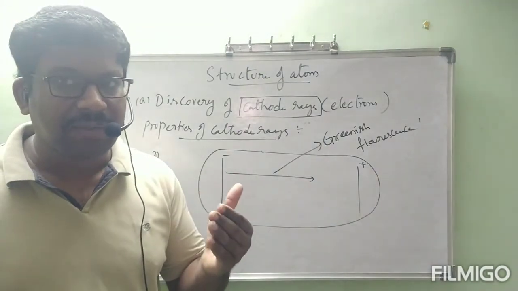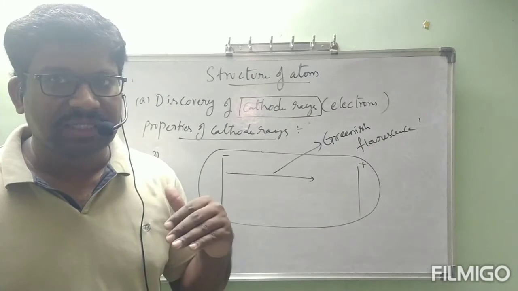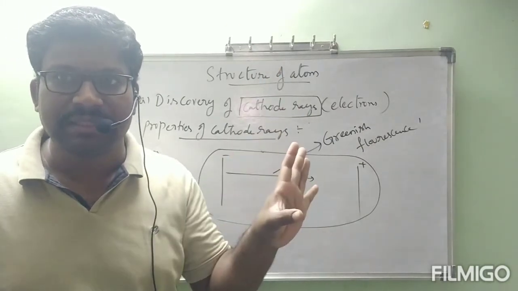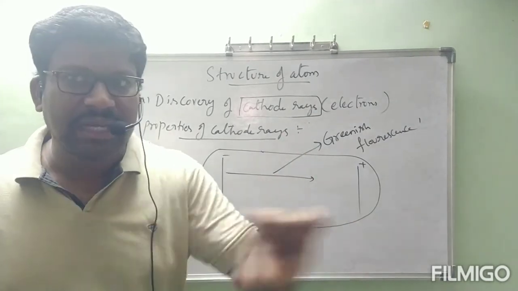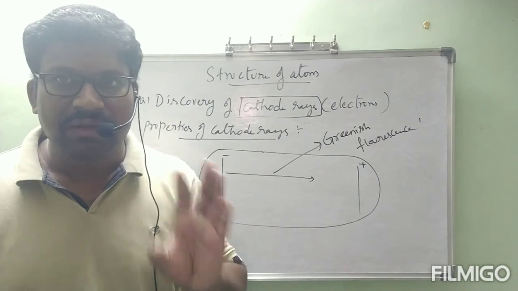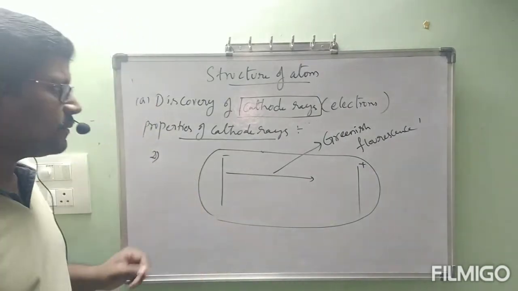In the experiment that I am going to send to you, first they will start with outside light. After some time, they will switch off the lights. But we can clearly observe this greenish fluorescence in the absence of light. Okay, that video I will send, no problem at all. This is the second property. Next.